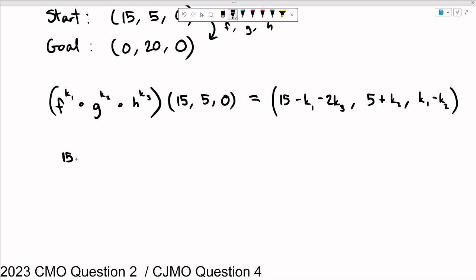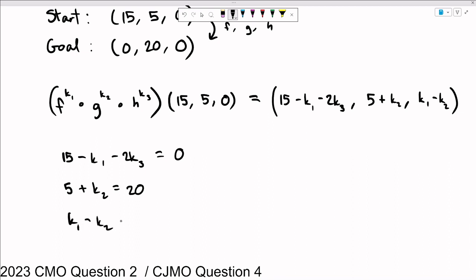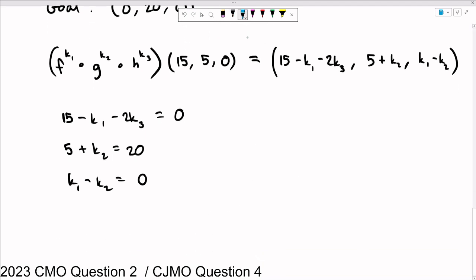So what we want is 15 minus k1 minus 2k3 to be equal to 0. We also want 5 plus k2 to be equal to 20. I'm just mashing coordinates over here. And we would also like k1 minus k2 to be equal to 0. This is a system of equations. It is a very nice and easy one. This one just says k2 is 15. So this one says k1 is equal to k2, which means k1 is also 15.